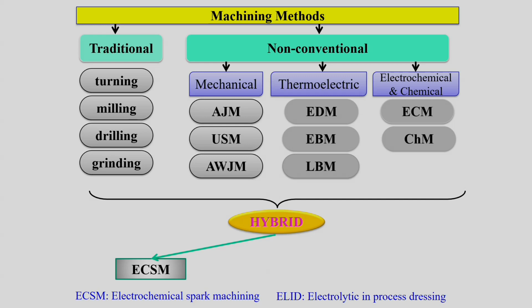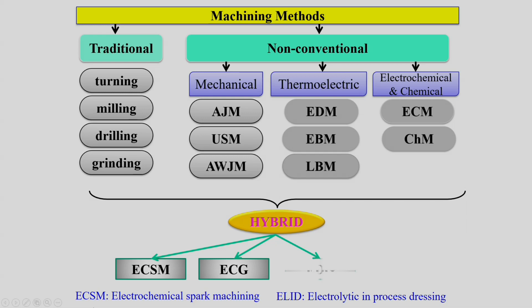For example, electrochemical spark machining, and the hybrid process electrochemical grinding. It is a grinding process merged with the electrochemical machining principle, and then we can achieve the advantages of both the traditional machining process as well as the non-conventional machining process.